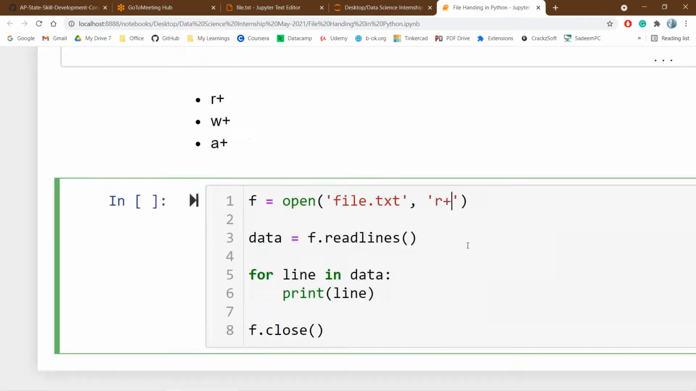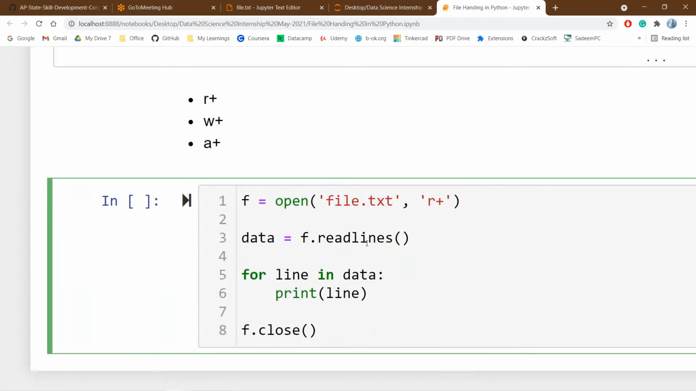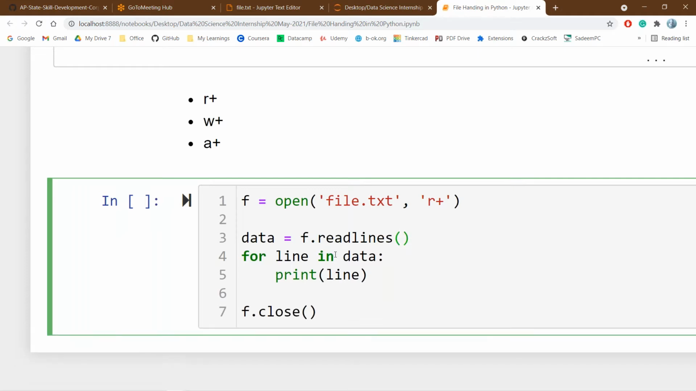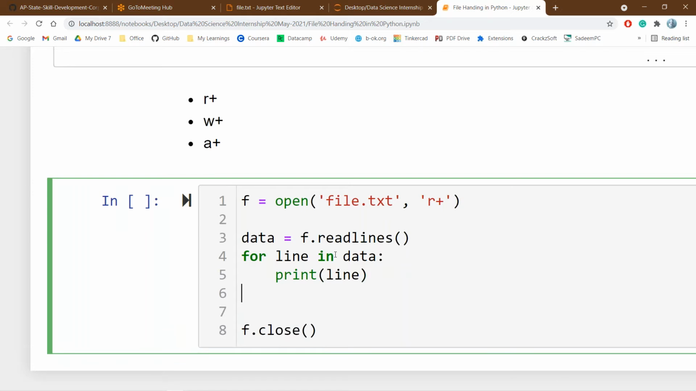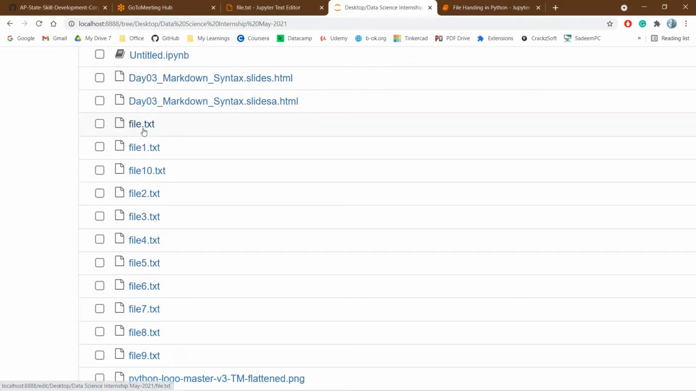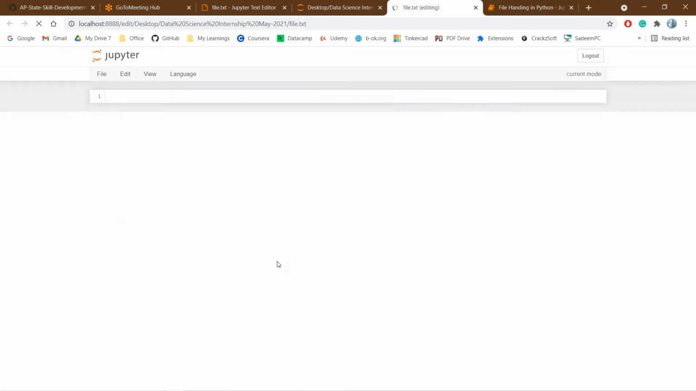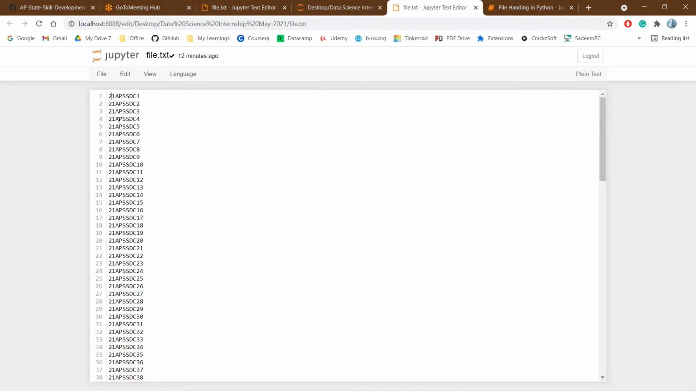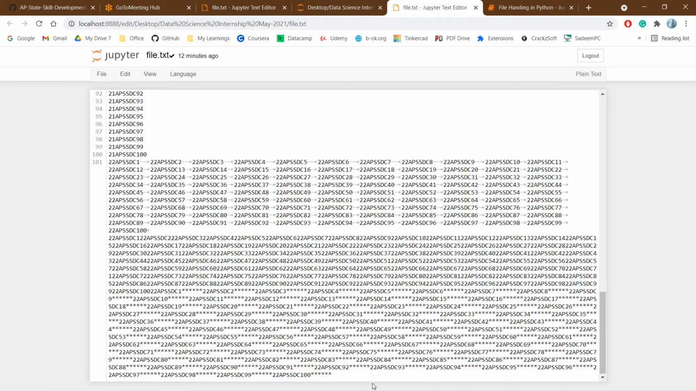For example, if I open a file in R plus mode, I can read the data from the file as well as write data to the file. If I want to replicate the same data, let me open file.txt once again. If I want to write this entire data again at the bottom of this particular line, in that case I will simply read the data.